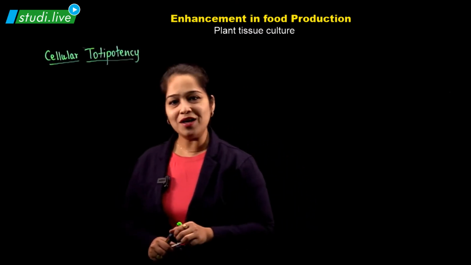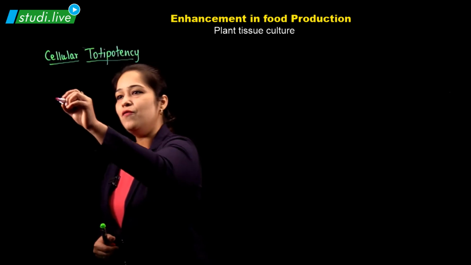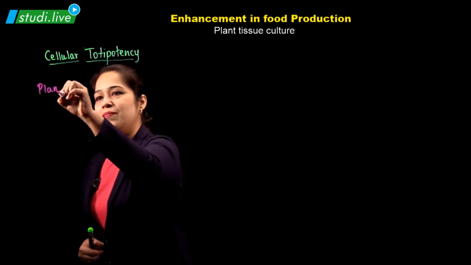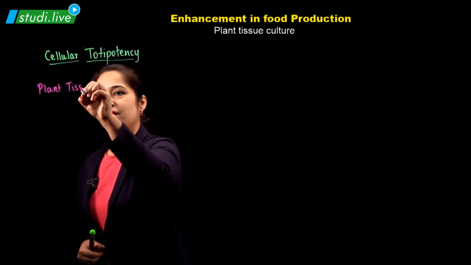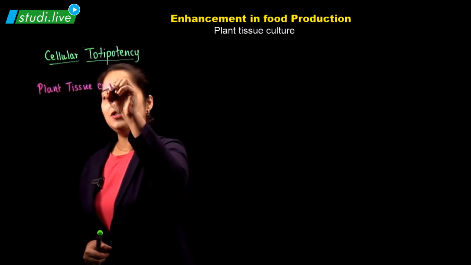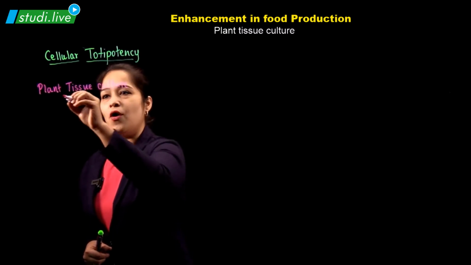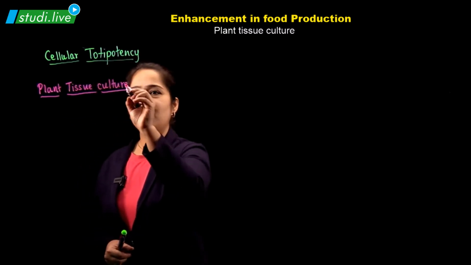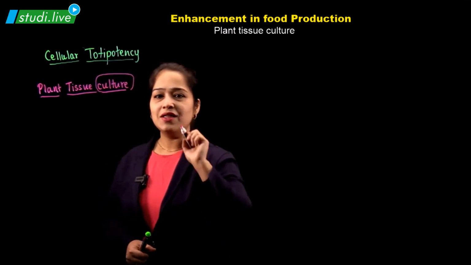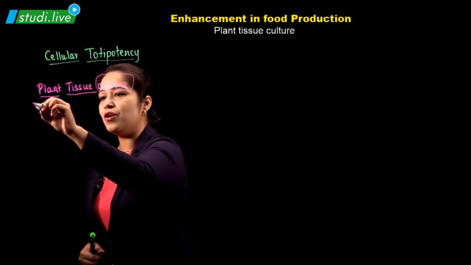What is plant tissue culture? When we see plant tissue culture, it is the culturing or growing of, see, the name culture itself suggests that we are going to culture or grow.